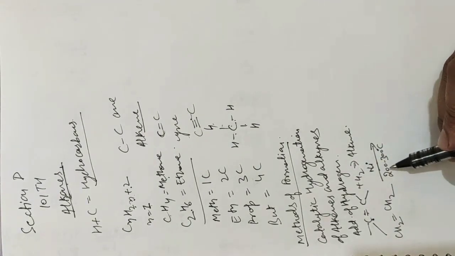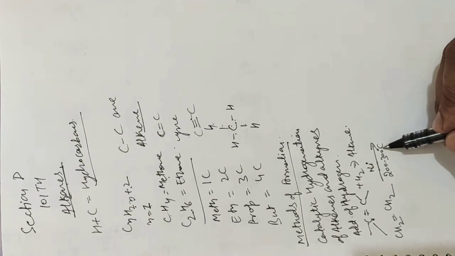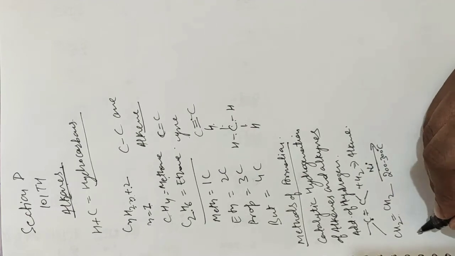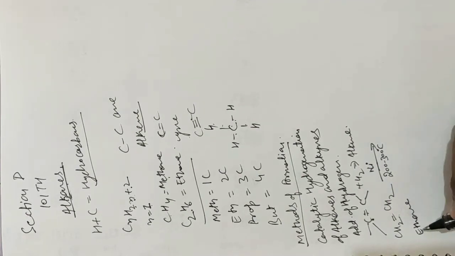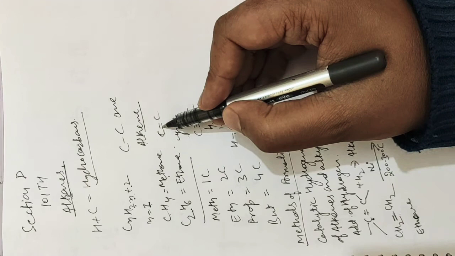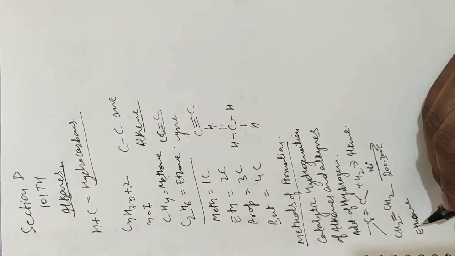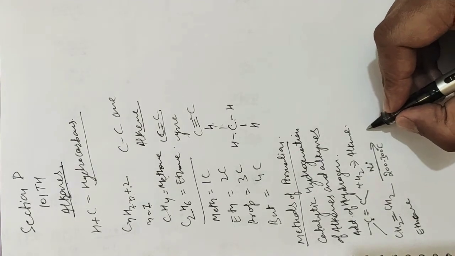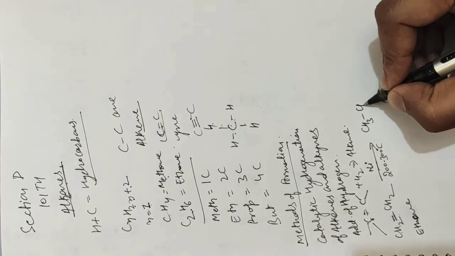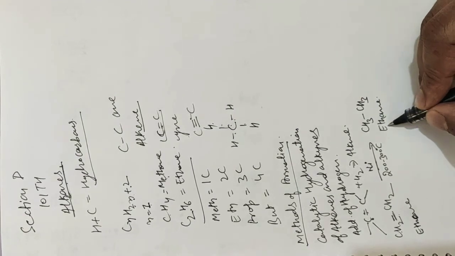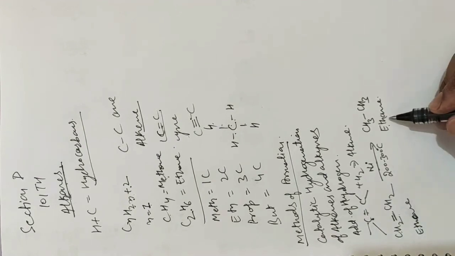If you heat it at 200 to 300 degrees Celsius in the presence of nickel, it will form ethane. Let me write it again, ethene. Eth means there are two carbons, and ene means there is a double bond. So this is ethene, and when I heat it, it will get converted into the corresponding alkane, that is ethane, CH3CH3.